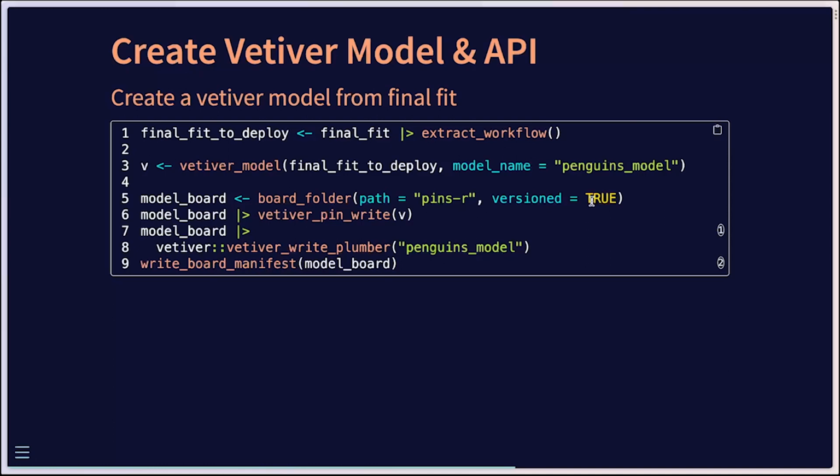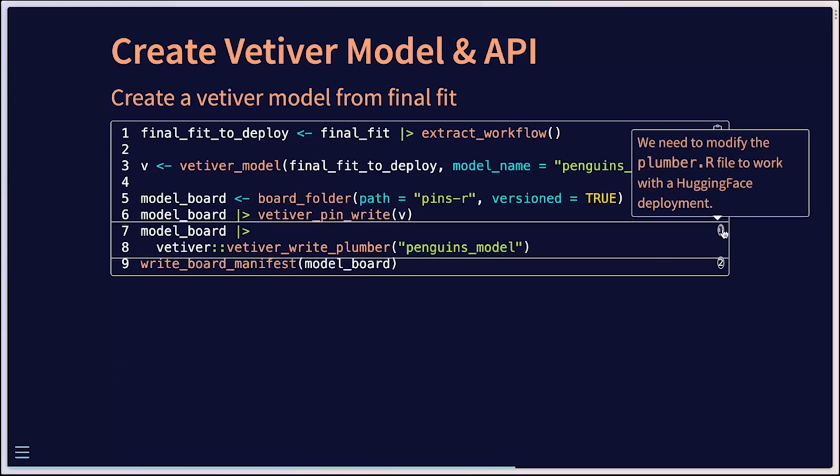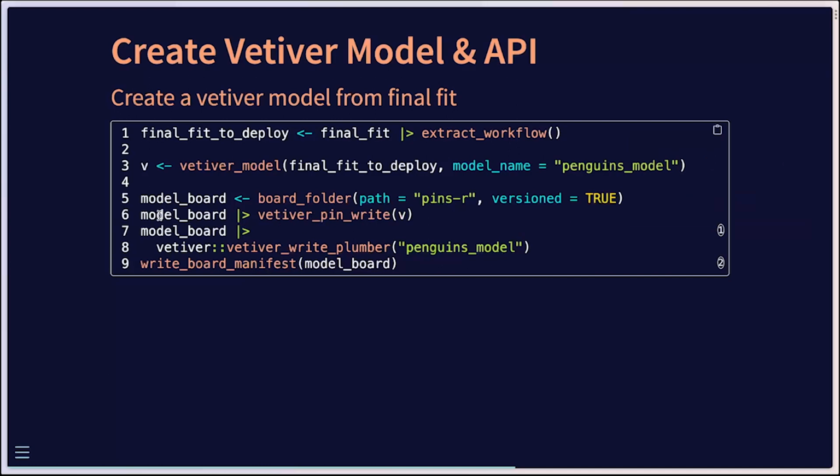That way we can go back and compare how the model has changed over the different versions by saving that model, and see how it would perform over time here. Now, I do want to note that you can create the plumber API after writing the board, sorry, I skipped this line 6 here. So we create our model board and then we write our model, or pin our model, to this board using some convenience functions within Vetiver. And then we want to go and create our Plumber API.